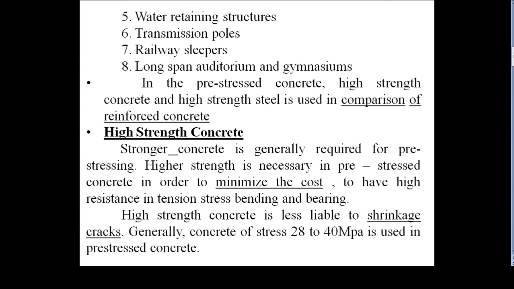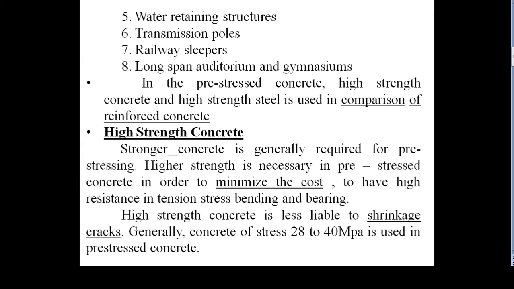High strength concrete, why do we need it in a PSC member? Stronger concrete is generally required for prestressing. Higher strength is necessary in prestressed concrete in order to minimize the cost. To minimize the cost we use a higher grade concrete.